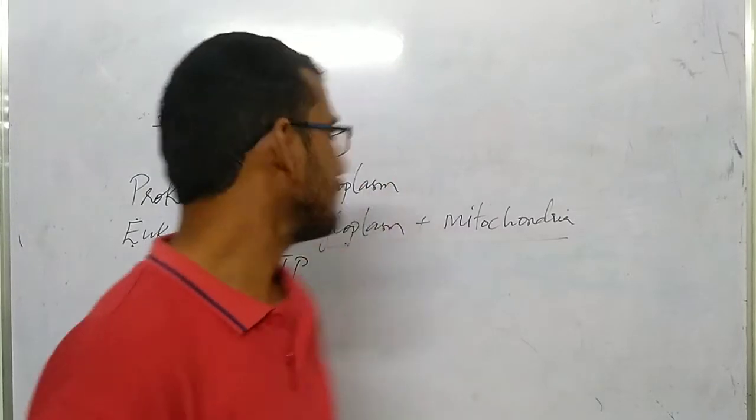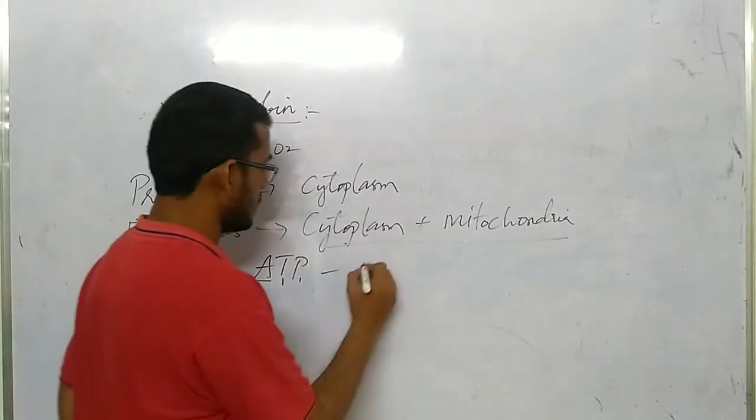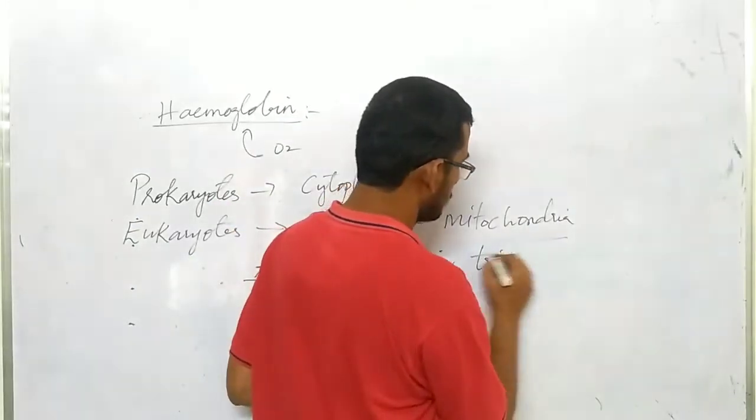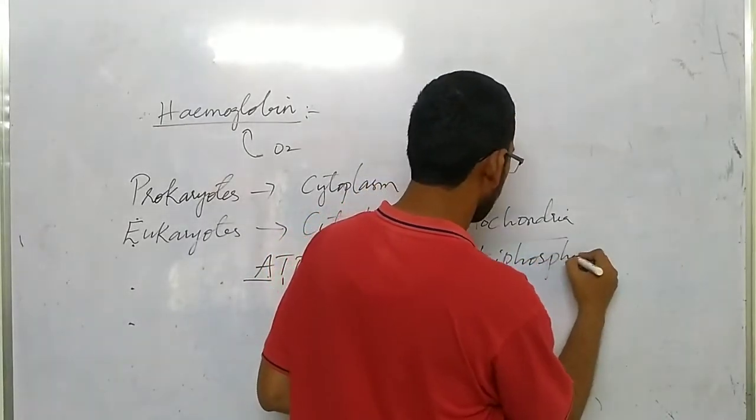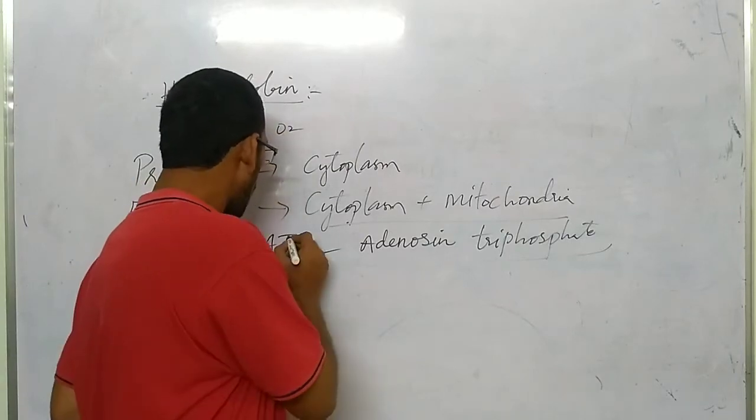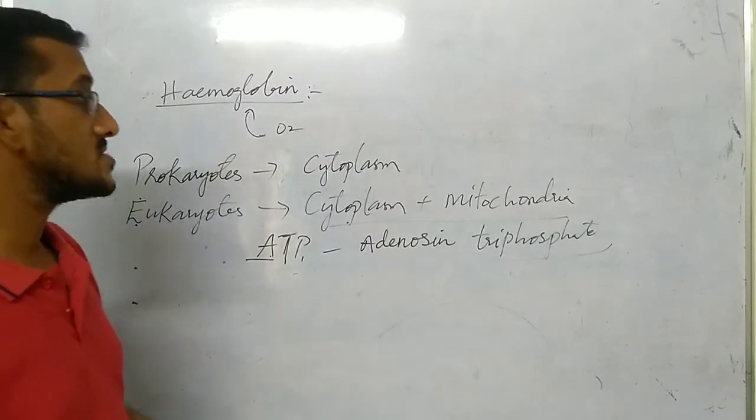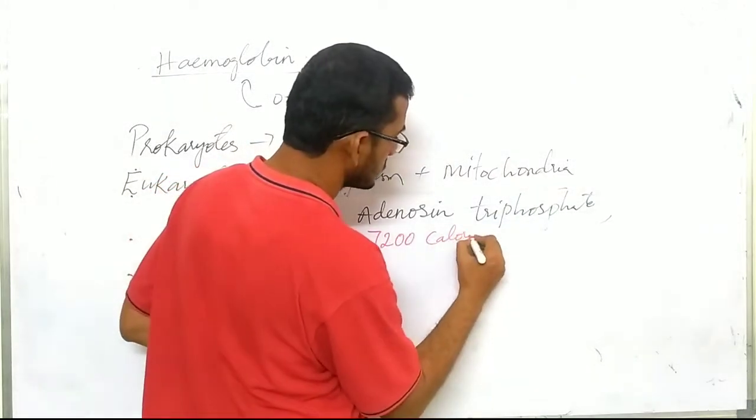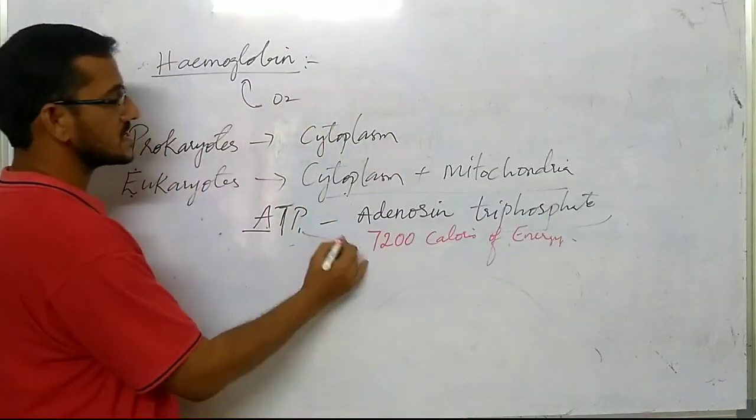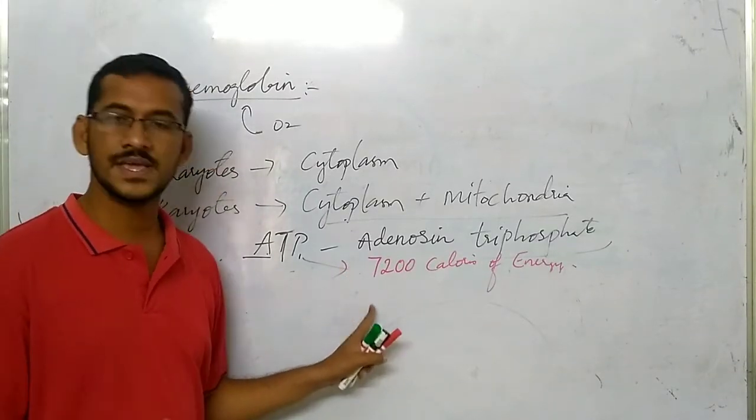Now, ATP full form is adenosine triphosphate. Adenosine triphosphate is the full form of ATP. So, 1 ATP will give you 7,200 calories of energy. So 1 ATP will give you this much energy. So ATP is a small packet of chemical energy.